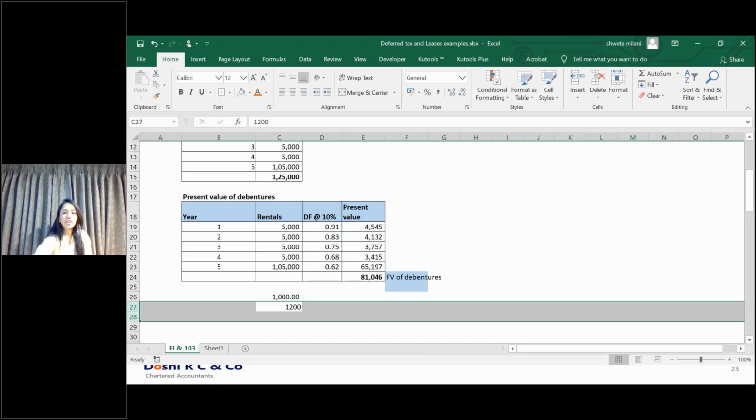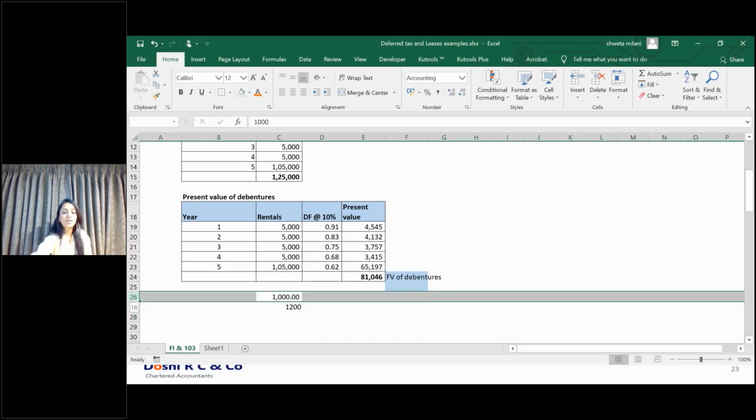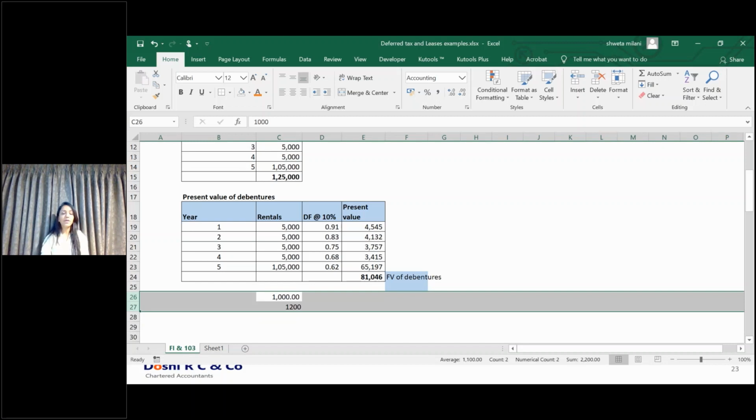Second, fair value through other comprehensive income. This is also the same, everything is the same. What is different is, instead of transferring the fair value to the P&L, you are transferring the fair value to the other comprehensive income.